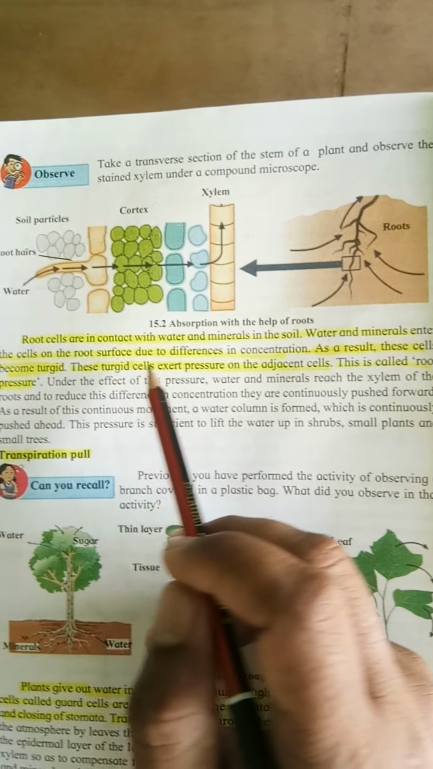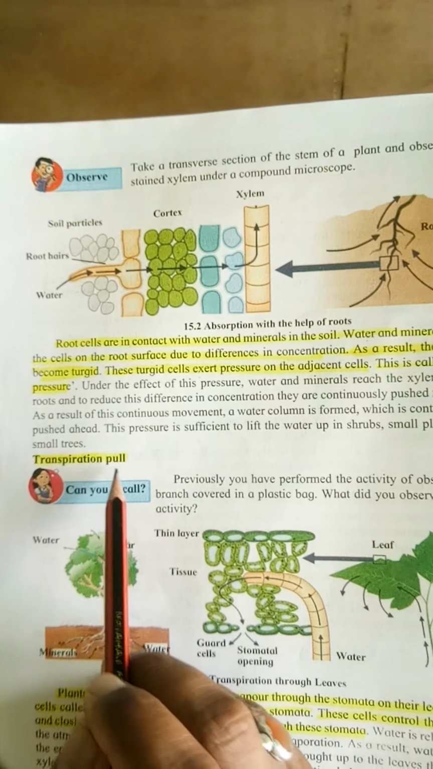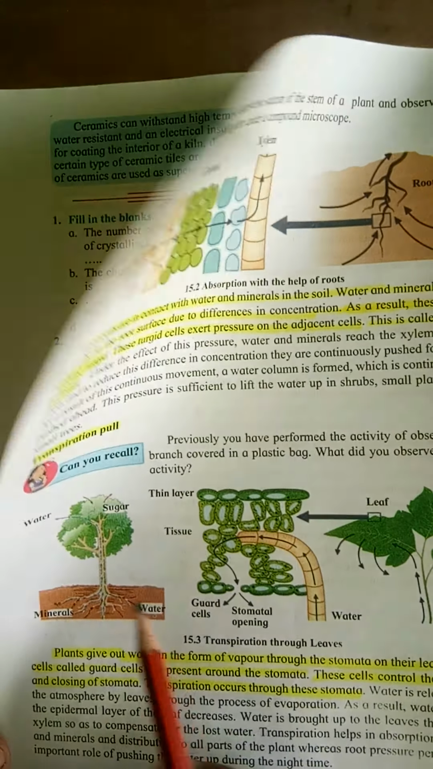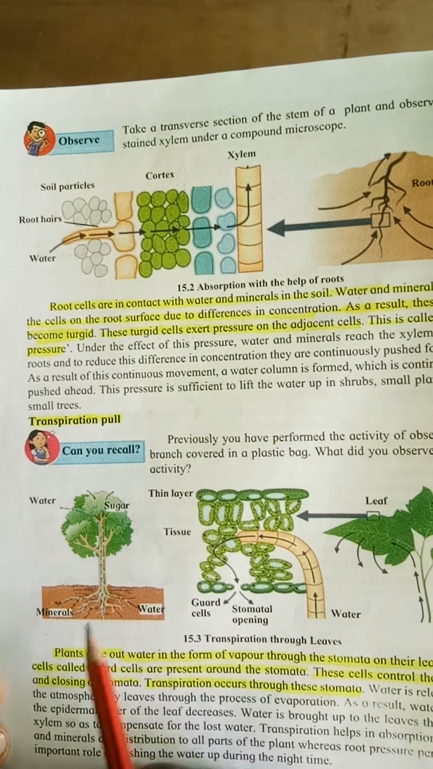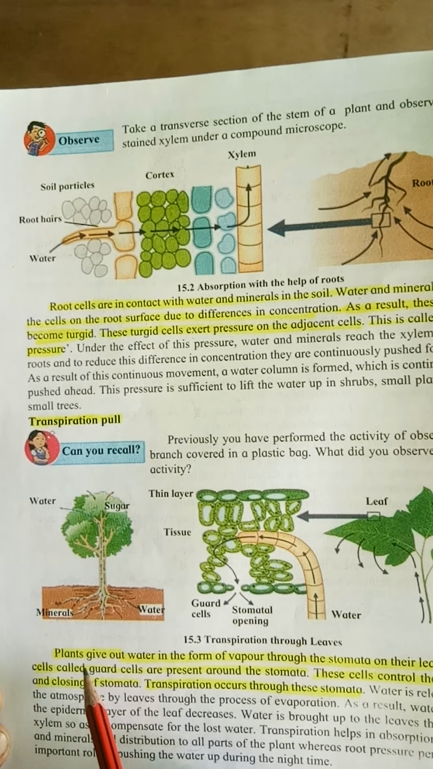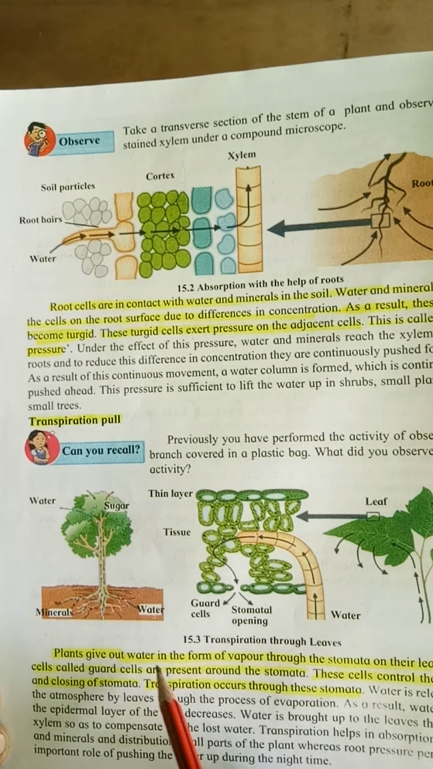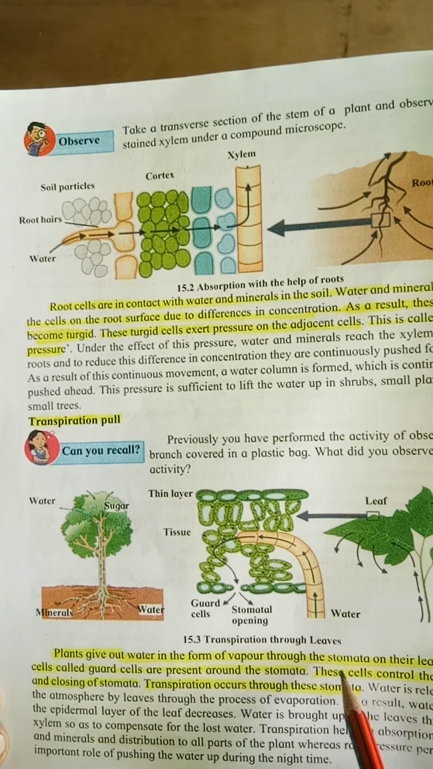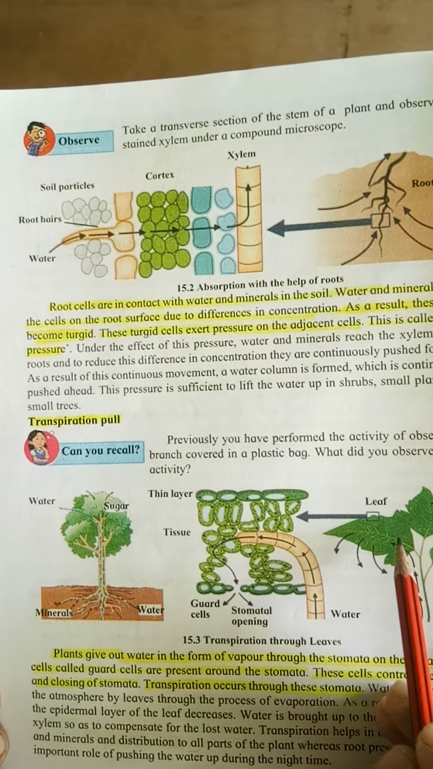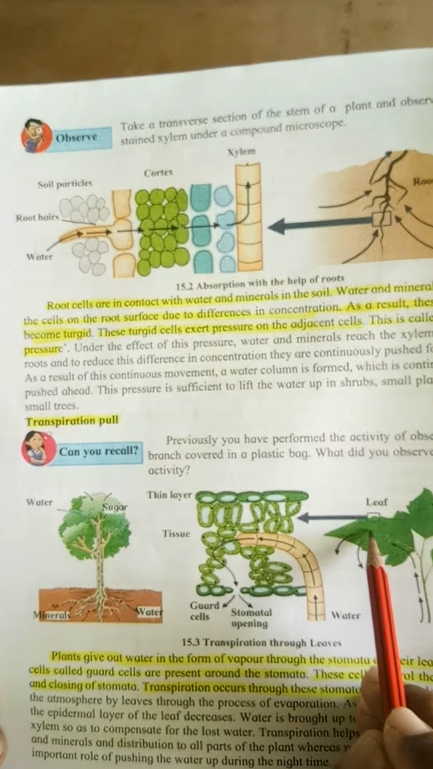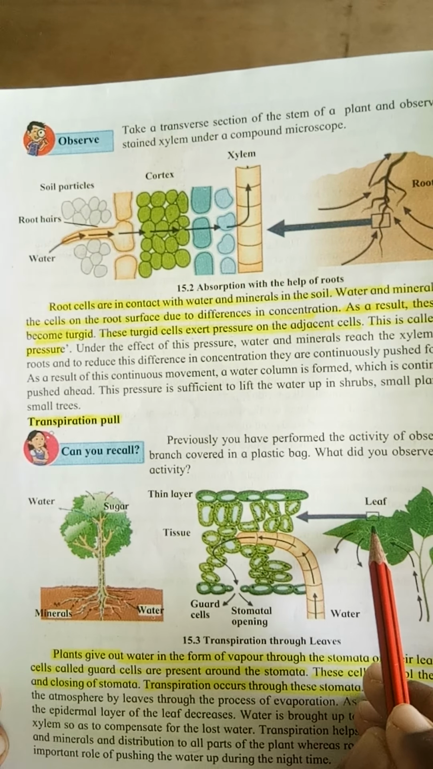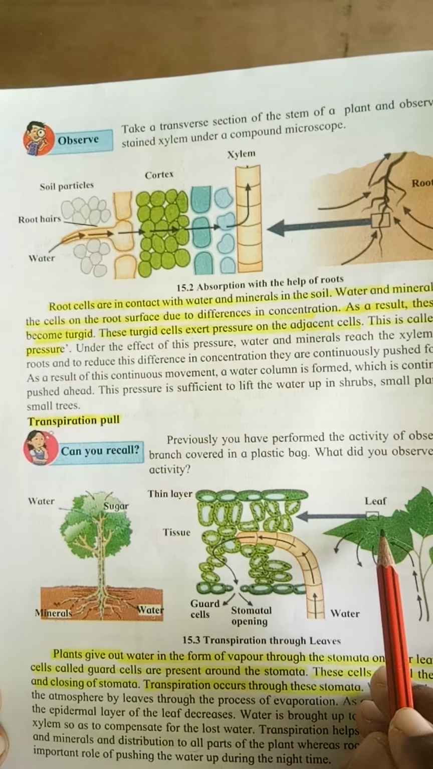Now the next part is transpiration pull. Okay. See now here, during transport in the plant, transportation of water and food, plants give out water in the form of vapor through the stomata on their leaves. So small holes on the leaf of a plant are known as stomata, and through these stomata the vapors are given out.